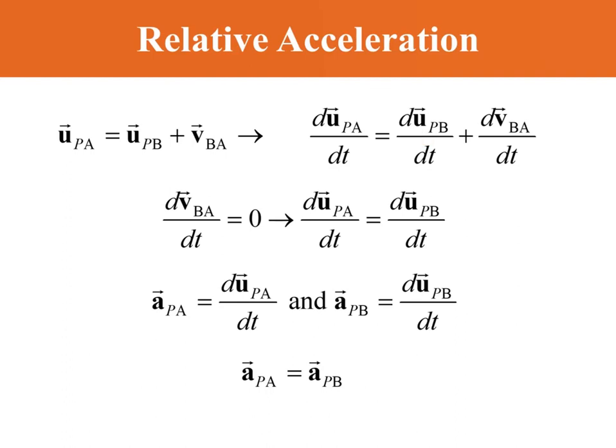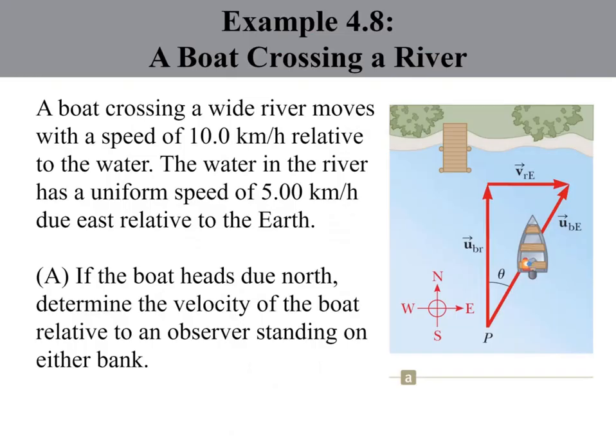So let's see how we apply this in our last example, example 4.8, a boat crossing a river. A boat crossing a wide river moves with a speed of 10 km per hour relative to the water.